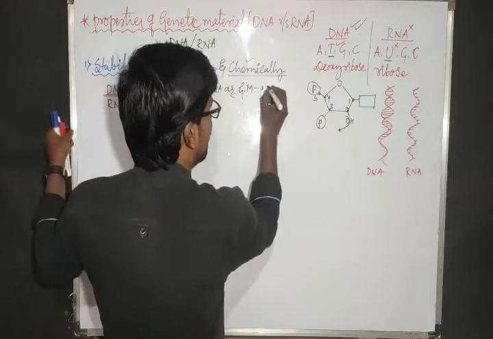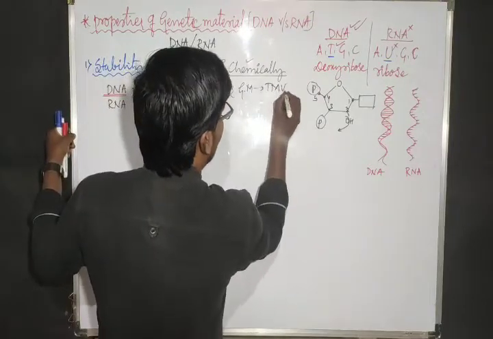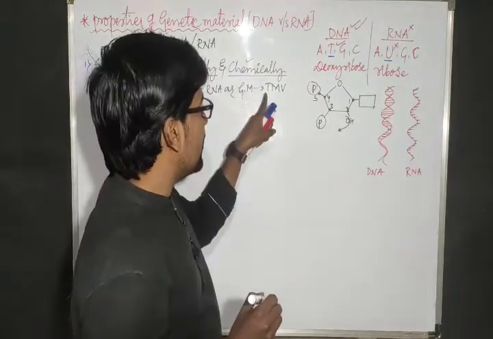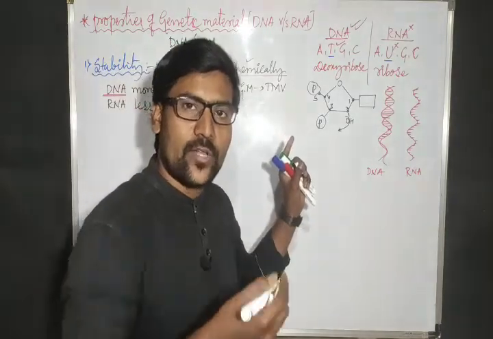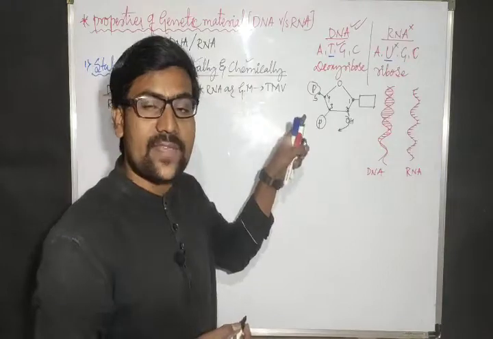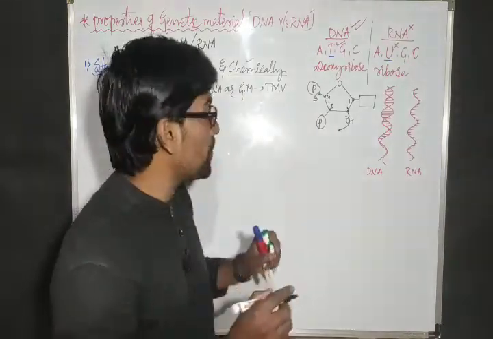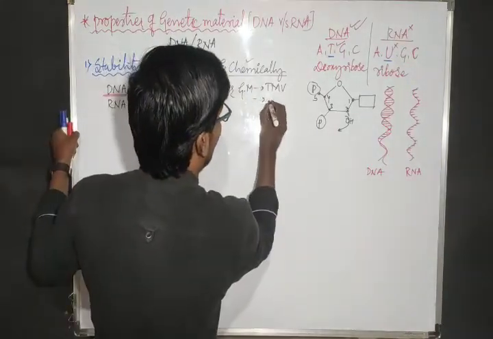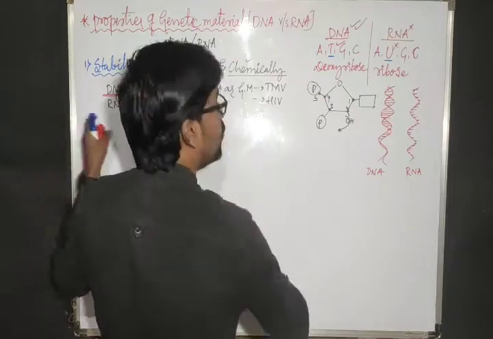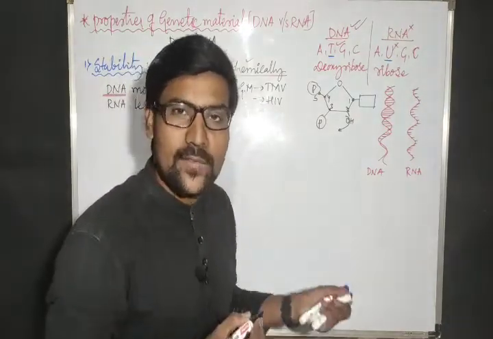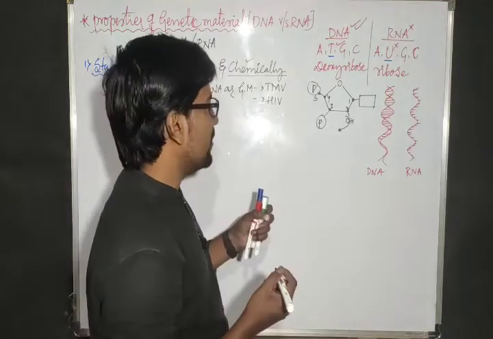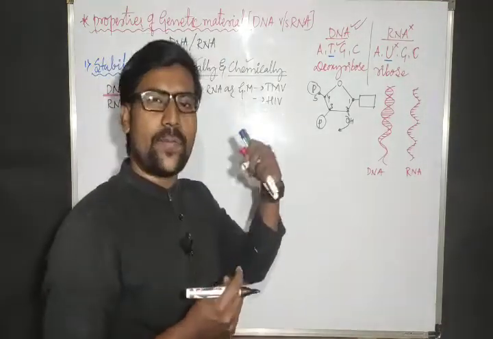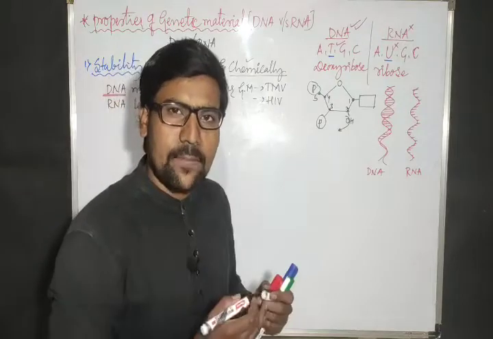Say for example, TMV, tobacco mosaic virus. It is one plant virus. Already we know that one. That virus has RNA as a genetic material, not DNA. Or if we consider one more example, HIV, human immunodeficiency virus. This is an animal virus causing AIDS. QB bacteriophage, like that we have some examples.